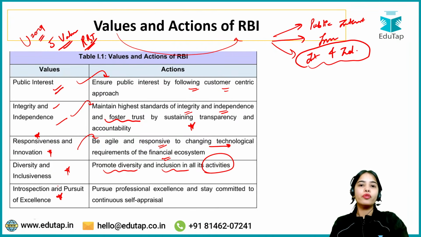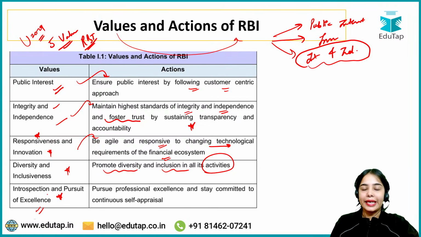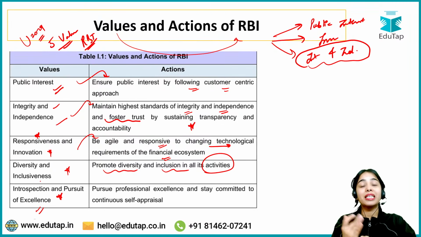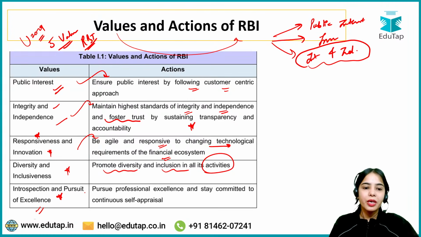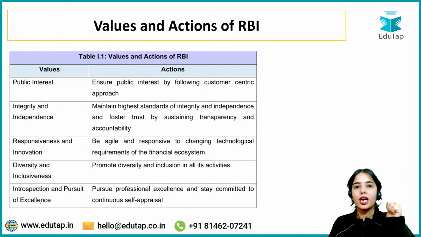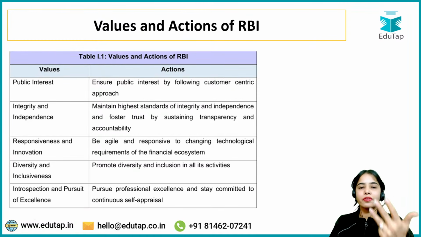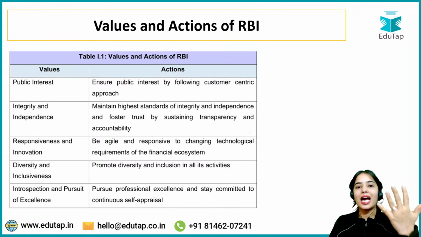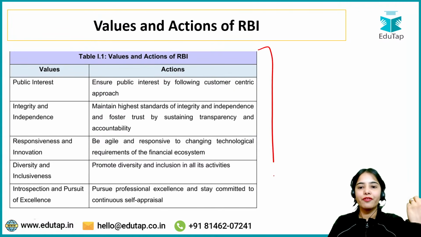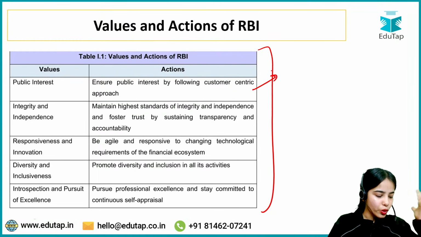Introspection and pursuit of excellence. Again, excellence is a key term in the whole of Utkarsh 2029. Introspection, we will discuss in the coming slides also, that RBI is actually introspecting and trying to improve its own operations. So RBI pursues professional excellence and stays committed to continuous self-appraisal. So the values are public interest, integrity and independence, responsiveness and innovation, diversity and inclusiveness, introspection and pursuit of excellence. These are the values that RBI follows. I hope you will be able to remember this.